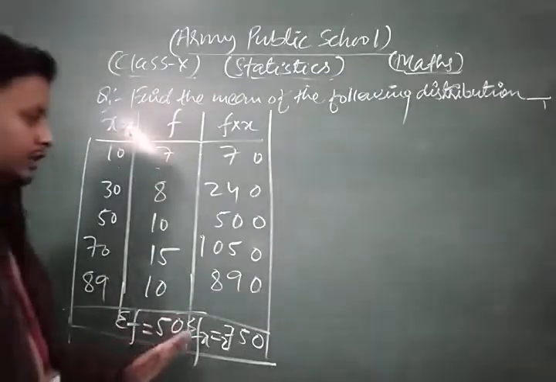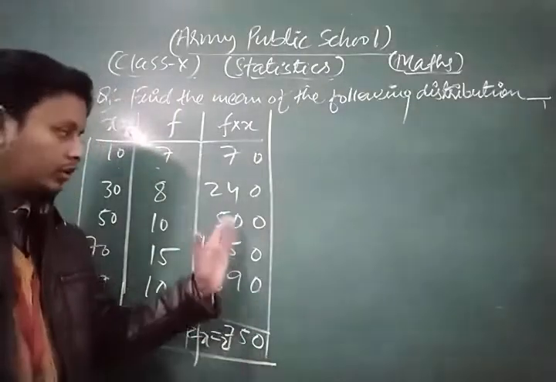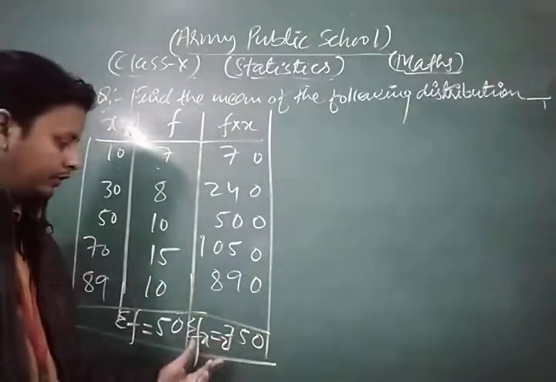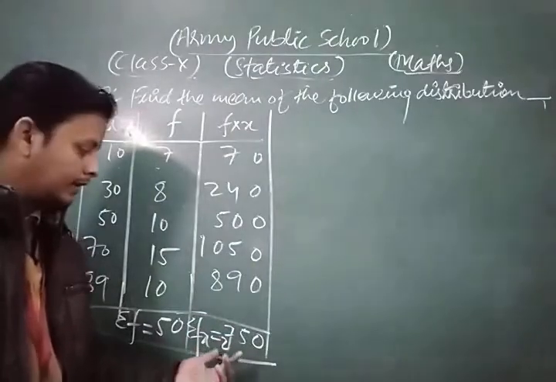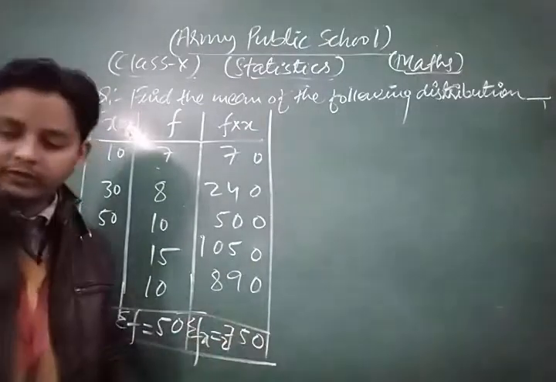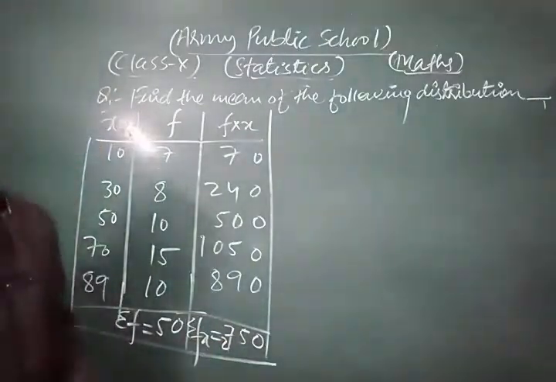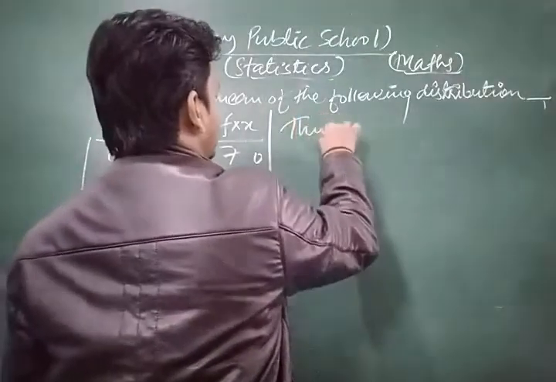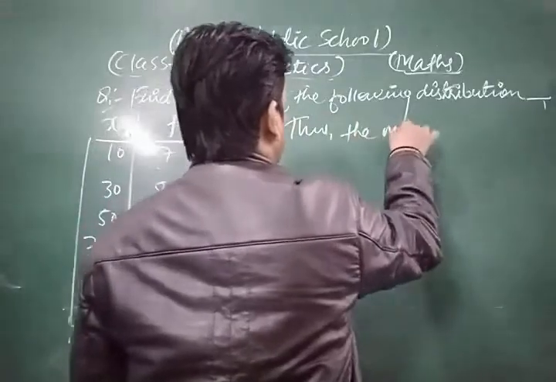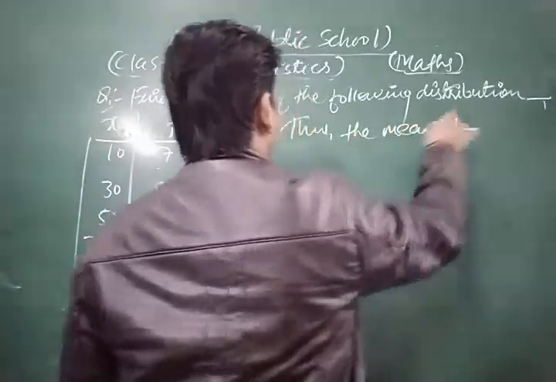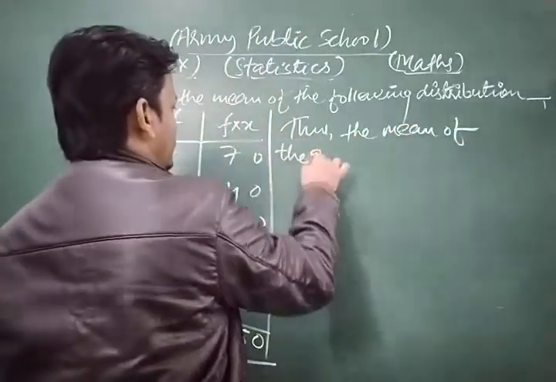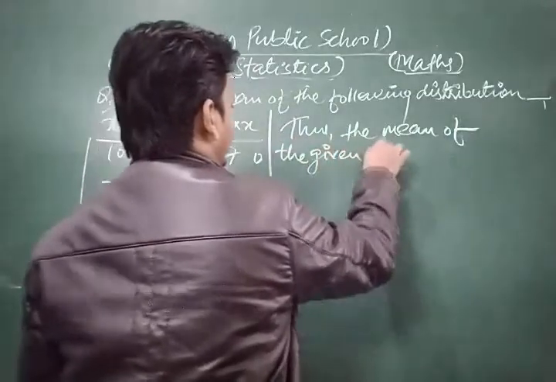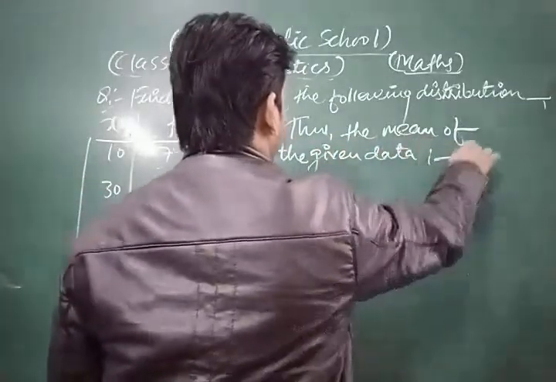2750. So in this way, according to that question, we find the value of sigma fx, which is 2750.